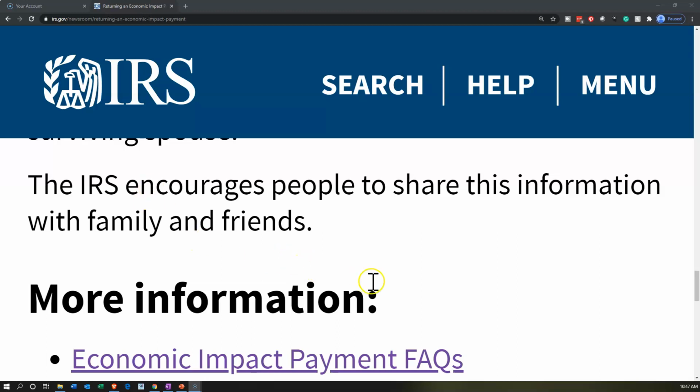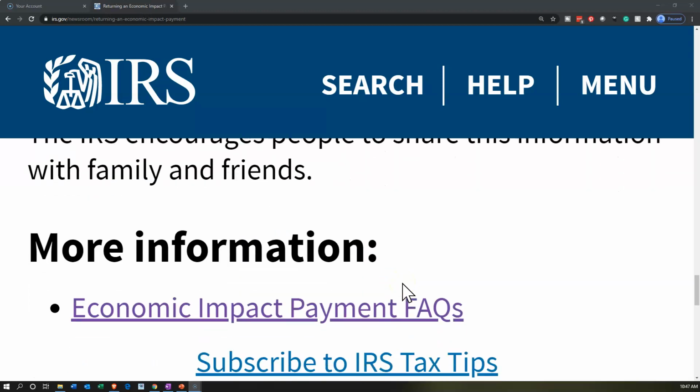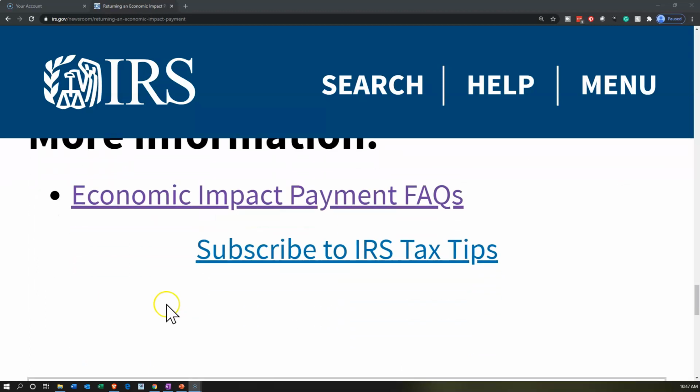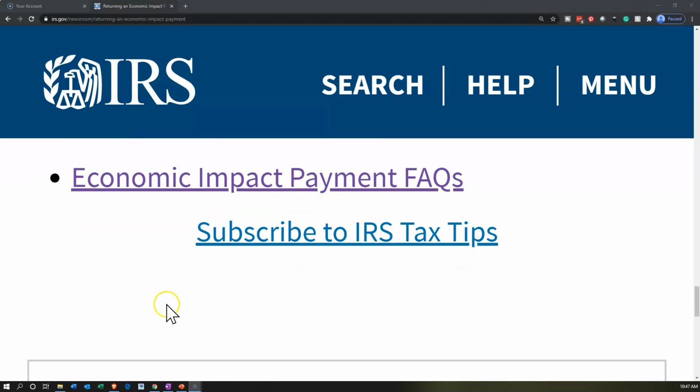The IRS encourages people to share this information with family and friends. More information, economic impact payment frequently asked questions are here. There's a link to that here. There'll be a link to this in the description.